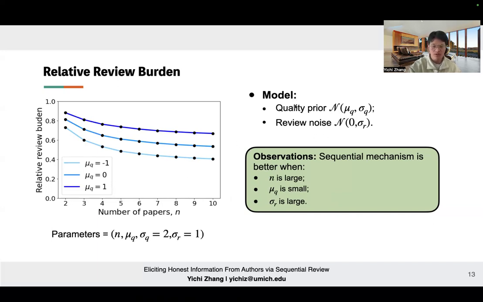We optimize the relative review burden under each parameter setting under this double Gaussian model. Our main observation here is that the sequential mechanism is more powerful in the following three cases. First, when n is large, that's when the author has a lot of papers and is providing more information. Second, when mu-q is small, that's when the author's papers are likely to be bad and going to be rejected anyhow. And lastly, when sigma r is large, that's when the review is very noisy.